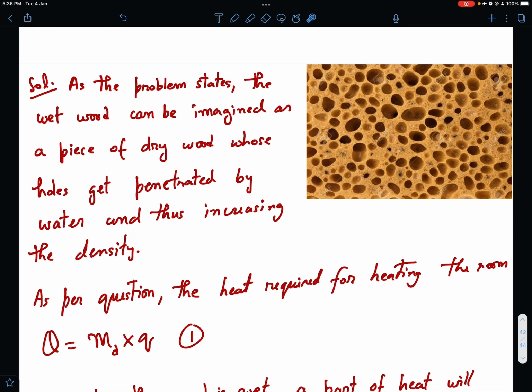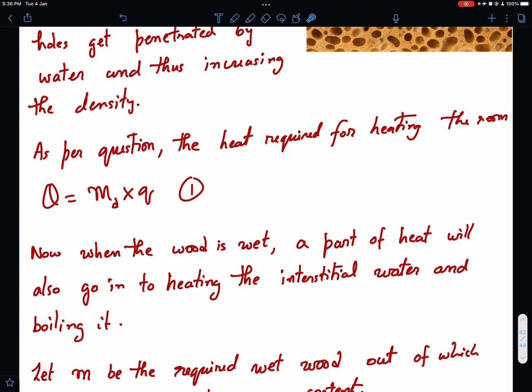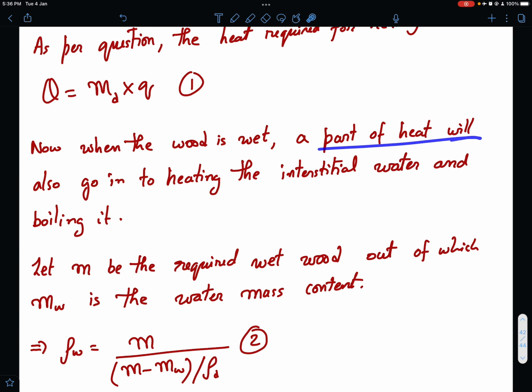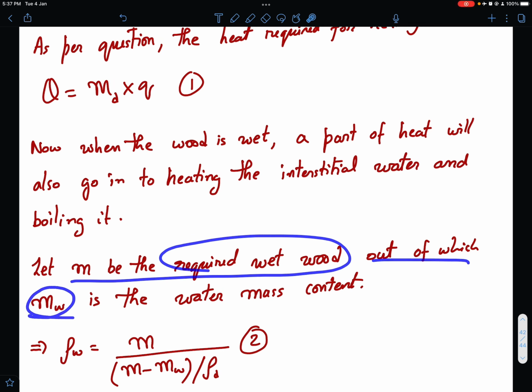Now how much heat is required for heating the room? So M_D was the mass of dry wood and Q was the calorific value. So the amount of heat required for heating the room itself is mass of the dry wood multiplied by the calorific value, right? Now when the wood is wet, a part of heat will also go into heating the interstitial water and boiling it. So you have wood at, let's say, 0 degree Celsius. When you are heating, the water will also get heated up and boiled. So let M be the required wet wood mass, out of which M_W is the water mass content.